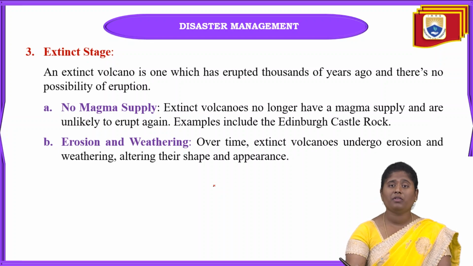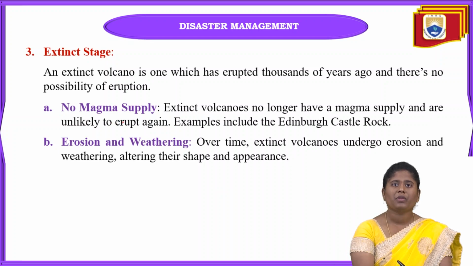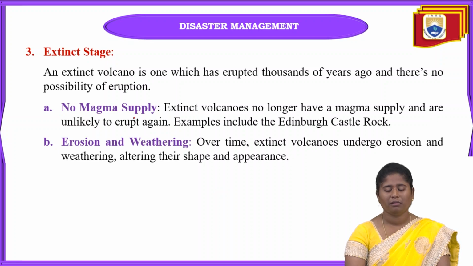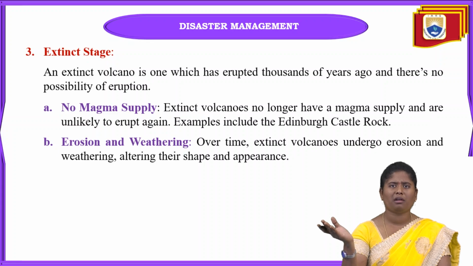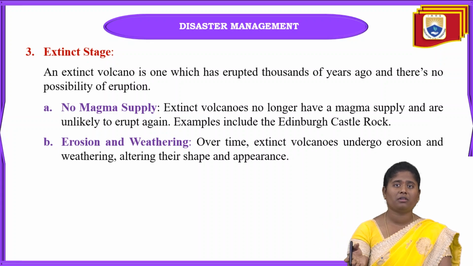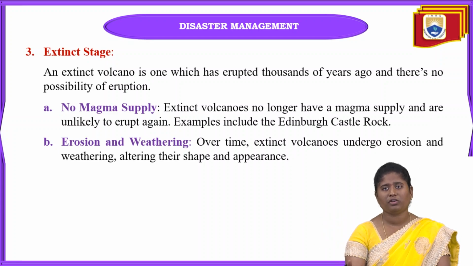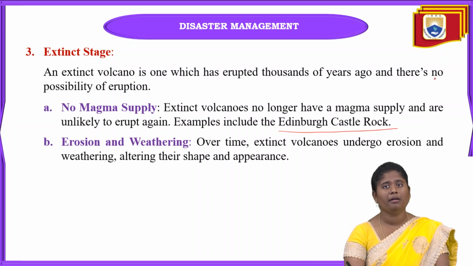And firstly, in this extinct stage, what is meant by this extinct stage and what will happen in this one is mainly no magma supply will be there. Why? Because extinct volcanoes means only thousands of years ago, hundreds of years ago, these extinct stages can happen. Means this cannot have any type of magma supply, means this cannot erupt in the future also. And the main example is Edinburgh Castle Rock.